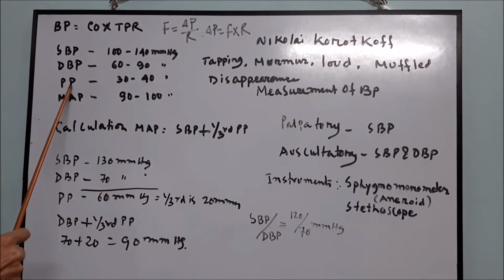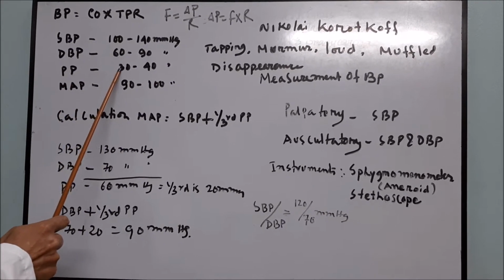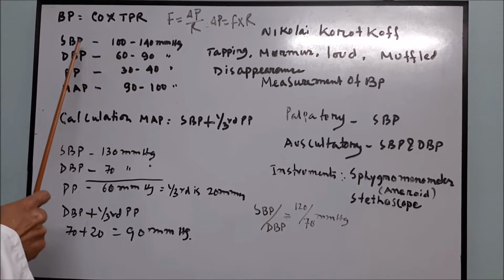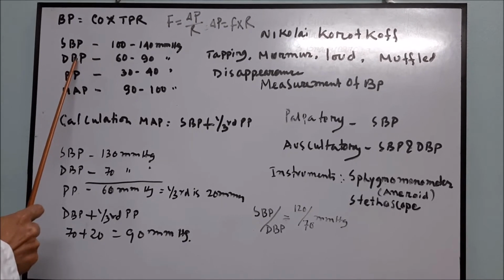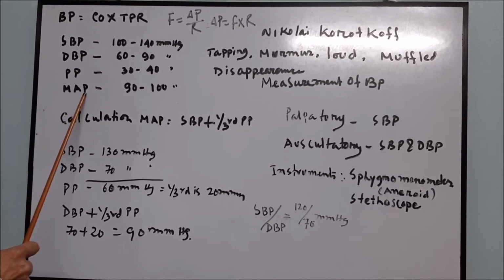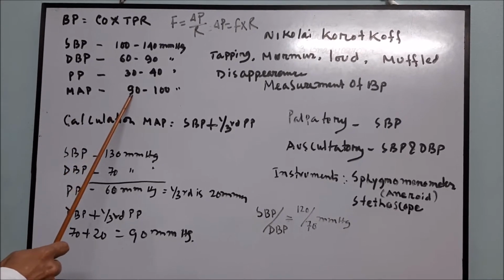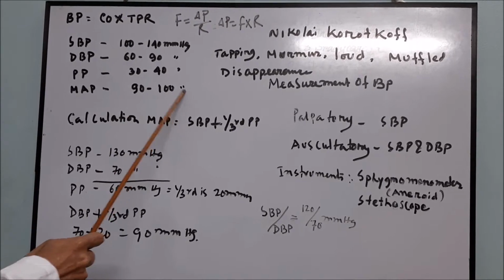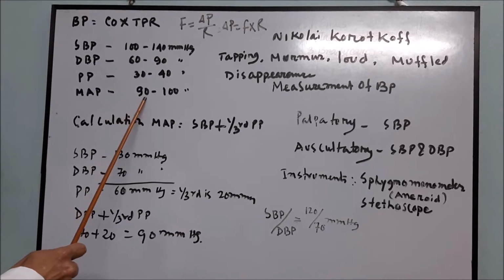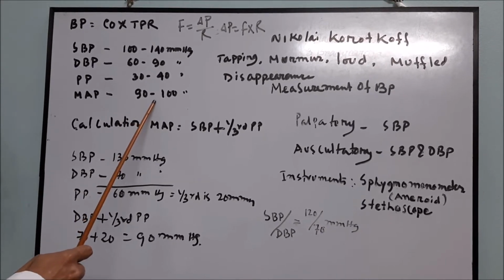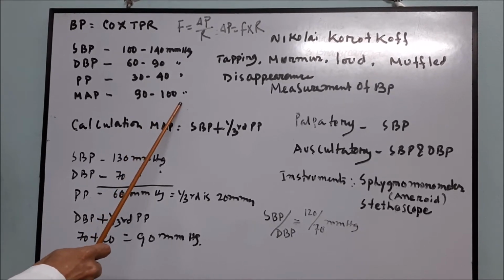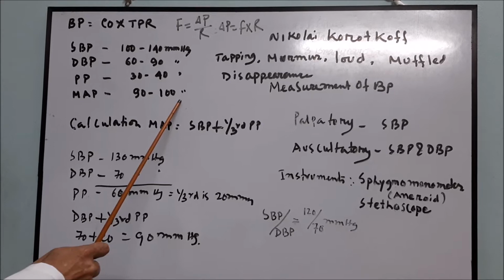Now come to the pulse pressure. Normal pulse pressure varies from 30 to 40 millimeter of mercury. What is pulse pressure? It is the difference between systolic pressure minus diastolic pressure. Now, mean arterial pressure. Normal value is 90 to 100 millimeter of mercury. What is mean arterial pressure? It is the average pressure throughout the cardiac cycle. What does it mean? A cardiac cycle has systole and diastole.